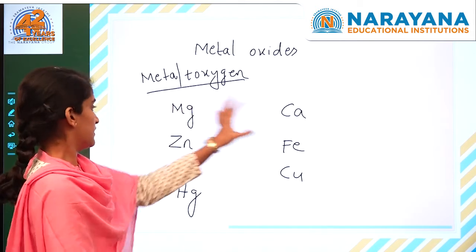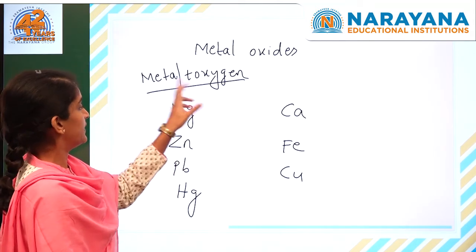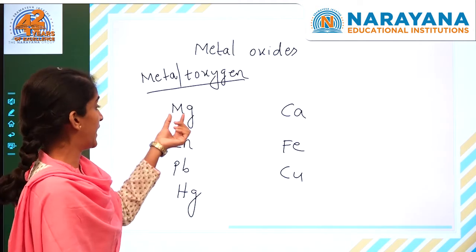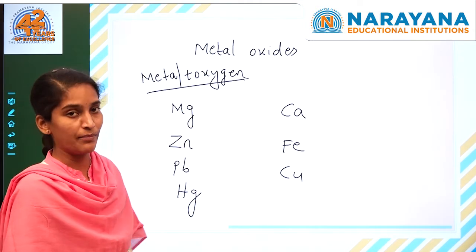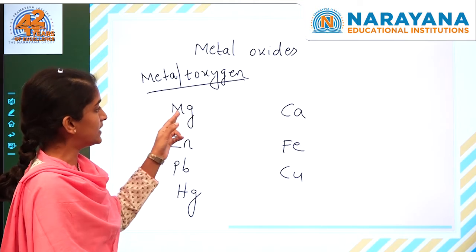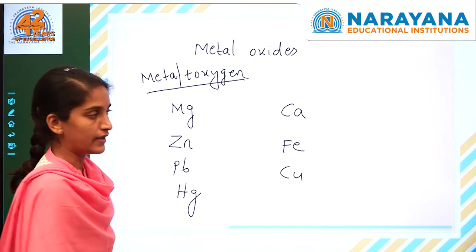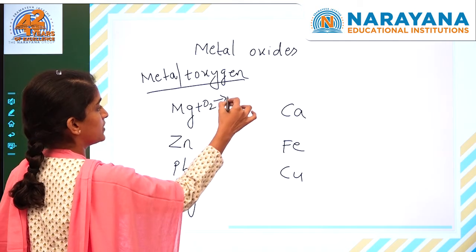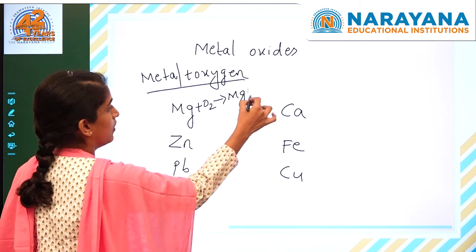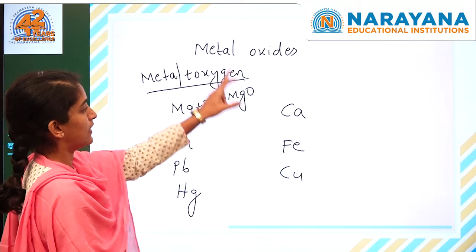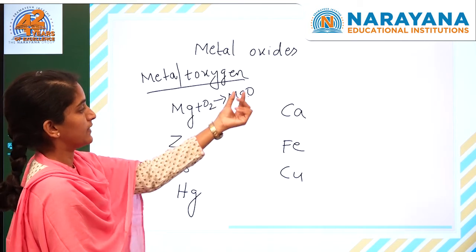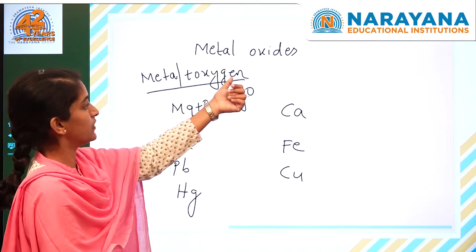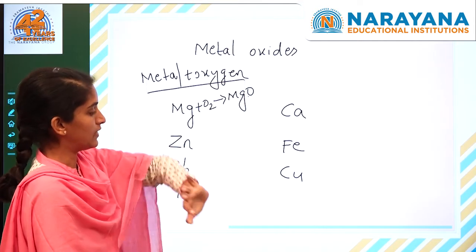First, we took some examples for metals. Then these metals are combined with oxygen. When magnesium is burnt in the air, it reacts with oxygen present in the air. So magnesium reacts with oxygen and we will get magnesium oxide. Magnesium is a metal, oxygen, oxide: metal oxide. This is an example for a metal oxide. When a metal reacts with oxygen, we will get metal oxides.